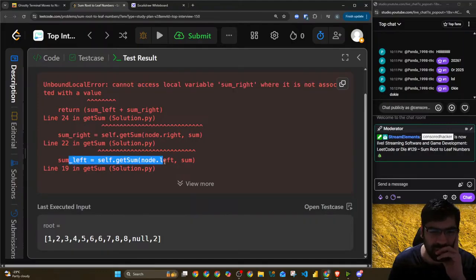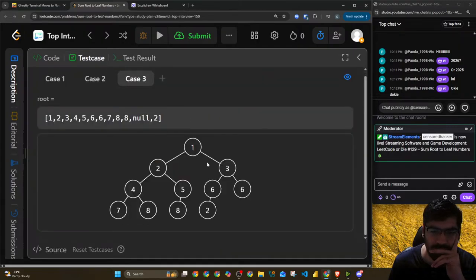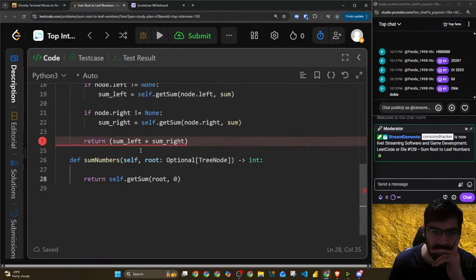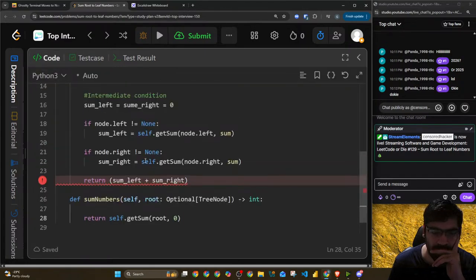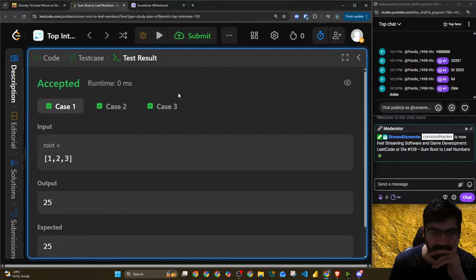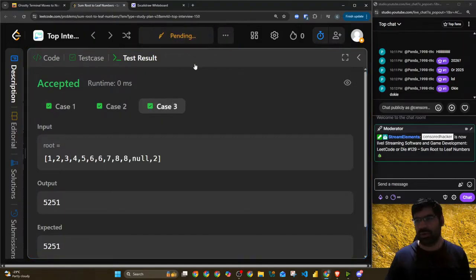So it went to left first, then sum right. Oh, my apologies. Beautiful. So this will work.